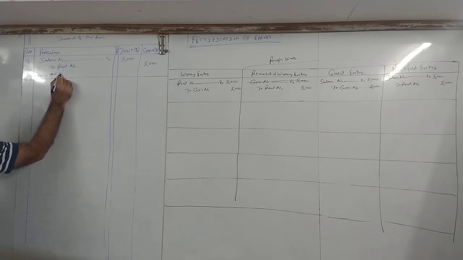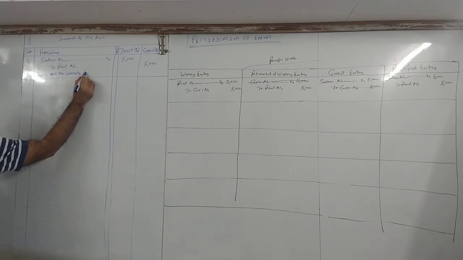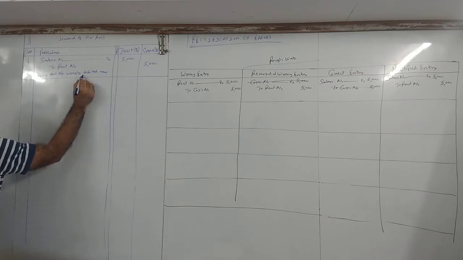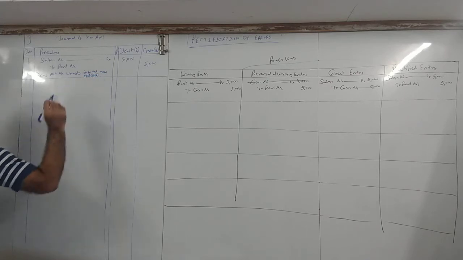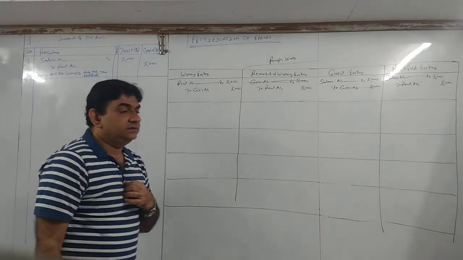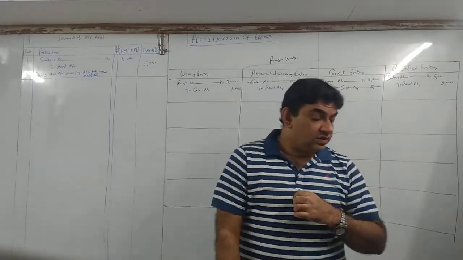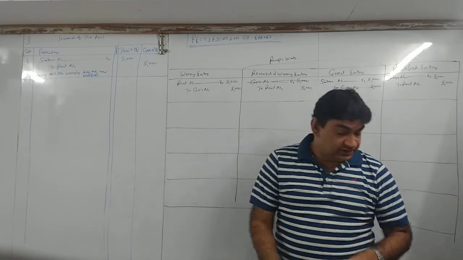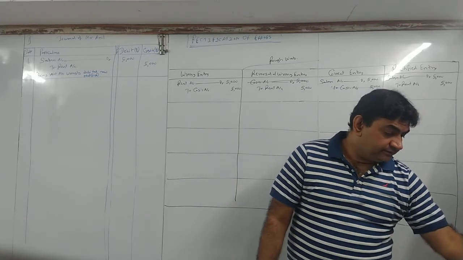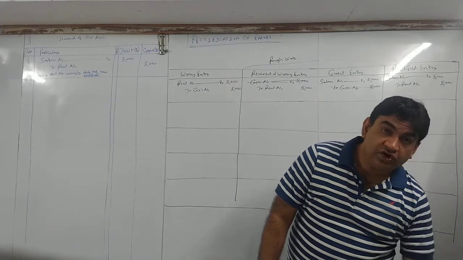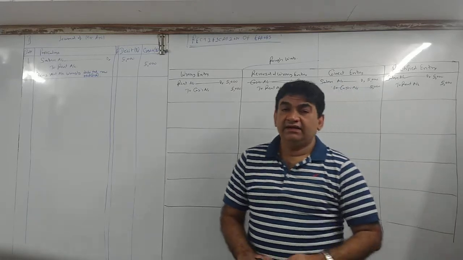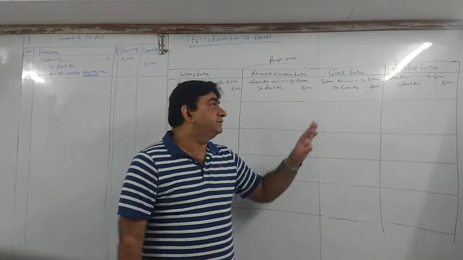Being rent account wrongly debited, now rectified. बोलो, all of you are clear with this? ठीक है? I am repeating again.